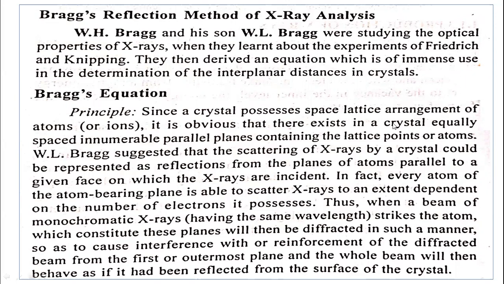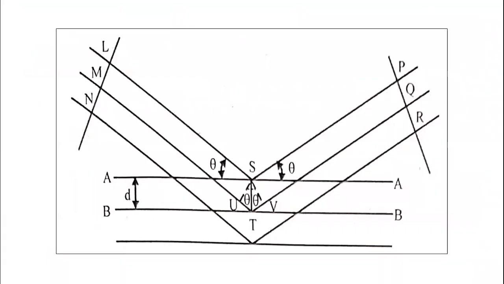W.L. Bragg suggested that the scattering of X-rays by a crystal could be represented as a reflection from the planes of the atoms parallel to a given face on which the X-rays are incident. When the X-rays strike the crystal system, I would like to show the diagram here. See this.